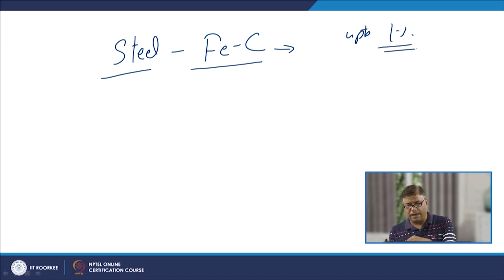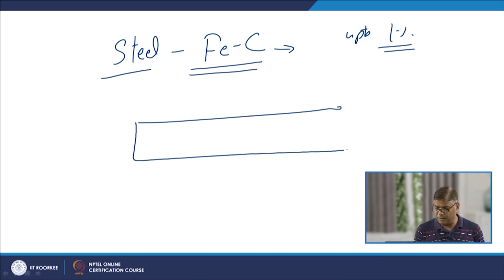Theoretically, the carbon can be up to 2%, but beyond that it is termed as cast iron, but most of the commercial steels have been developed using carbon up to 1%.